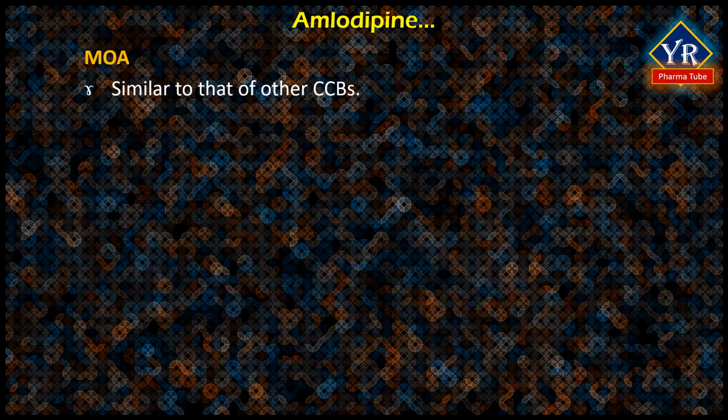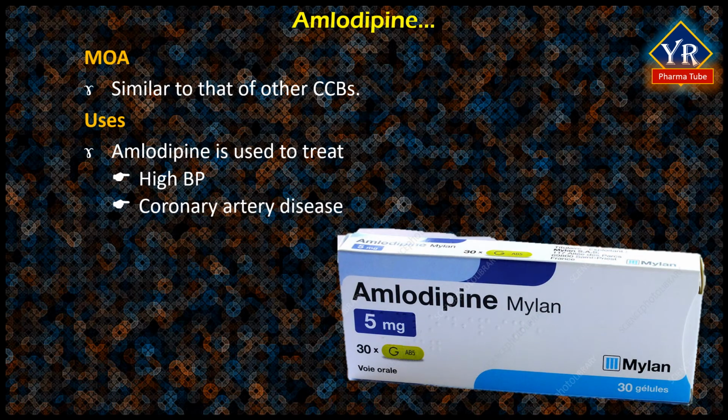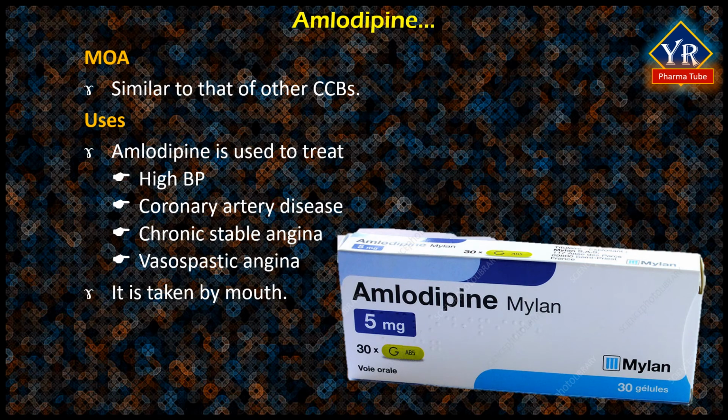The mechanism of action of amlodipine is much similar to that of other calcium channel blockers. Amlodipine is a calcium channel blocking agent used to treat high blood pressure and coronary artery disease. It is used for the treatment of hypertension, chronic stable angina, and confirmed or suspected vasospastic angina. While not typically recommended in heart failure, amlodipine may be used if other medications are not sufficient for treating high blood pressure or heart-related chest pain. It is taken by mouth and has an effect that lasts for at least 1 day.